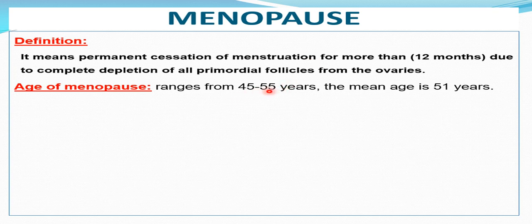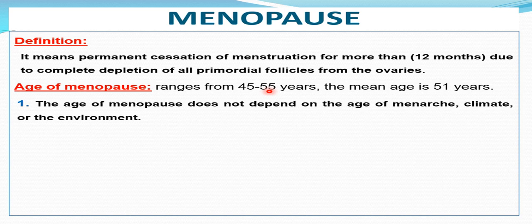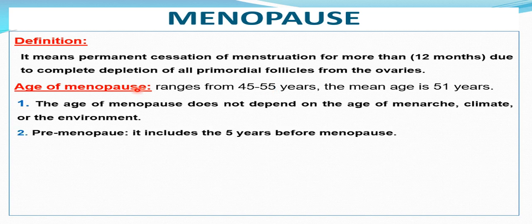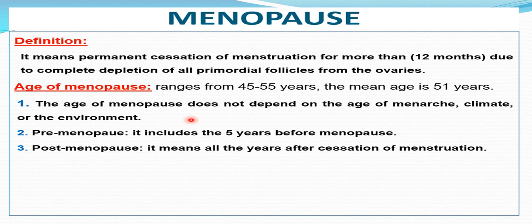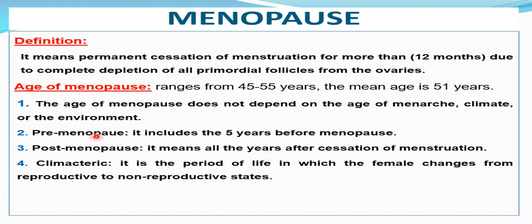The normal age of menopause ranges from 45 up to 55 years, but the mean age is about 51 years in almost all of the world. The age of menopause doesn't depend on the age of menarche, climate, or environment. A premenopausal period is the 5 years before the age of menopause. For example, this patient had menopause at the age of 45 years. She had 5 years, from 40 up to 45, named premenopause.